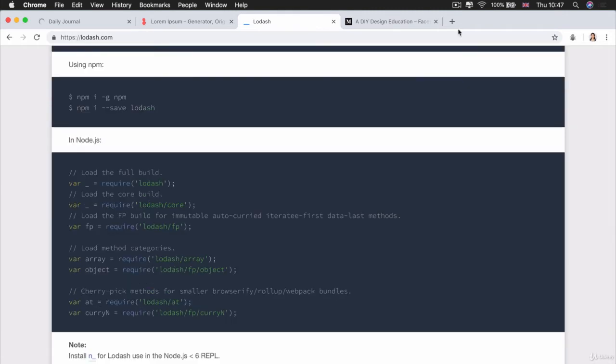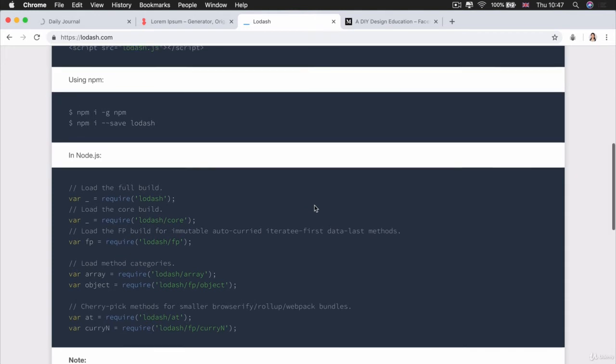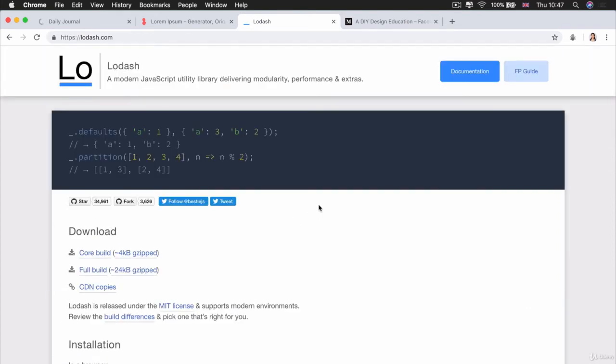Now here comes the challenge. The goal of this challenge is for you to read through the documentation of Lodash, and I want you to have experience and practice in implementing the documentation. We've already used a couple of libraries now, such as Express, EJS, and Request, and I want you to have practice implementing the documentation in a safe kind of environment, right? Because I'll show you how to do it very soon, but I want you to give it a go.